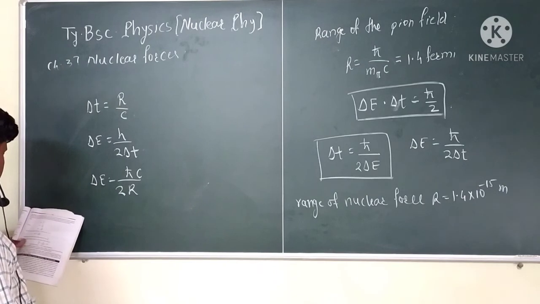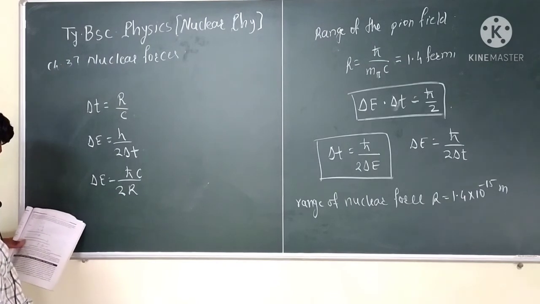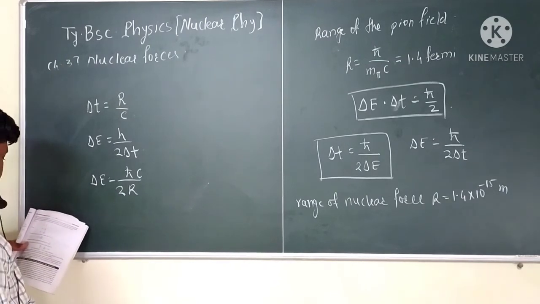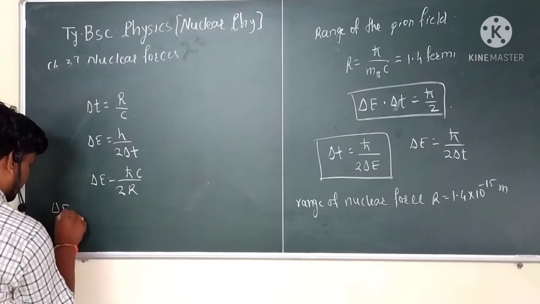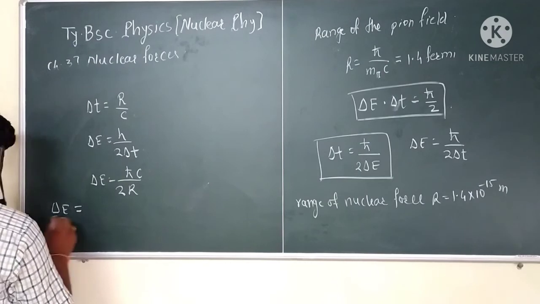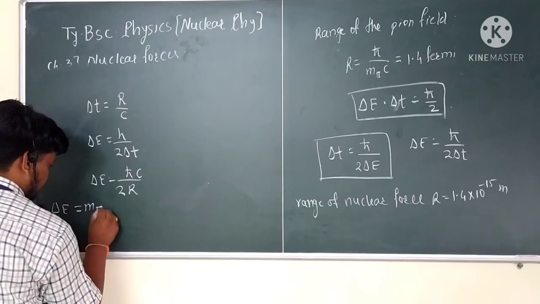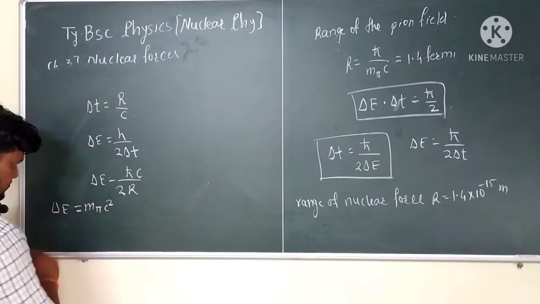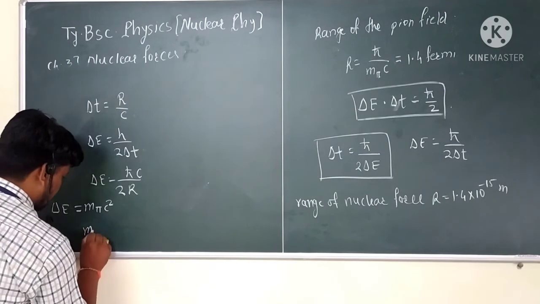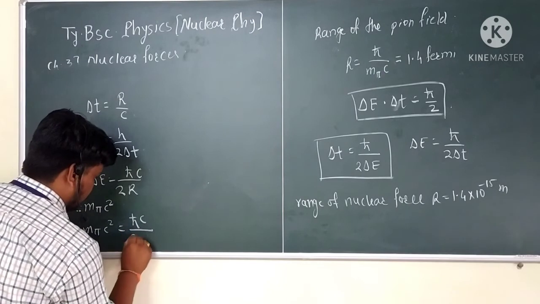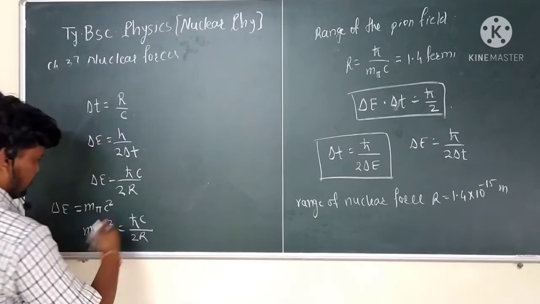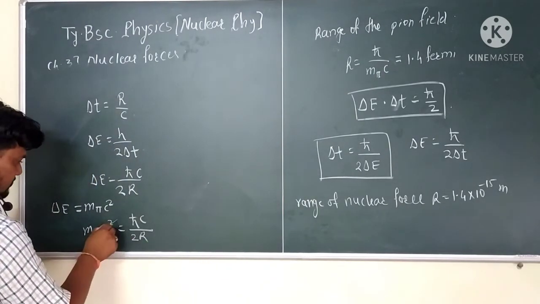And we have to calculate this mass, that is the rest mass energy of the pion, so delta E is given by m pi c square, that is the relativistic energy. If we put this value there, m pi c square is equal to h cross c upon twice R. So this one c gets cancelled.